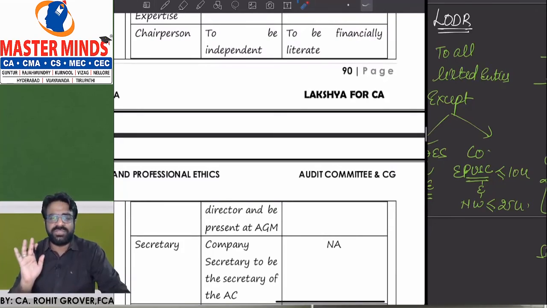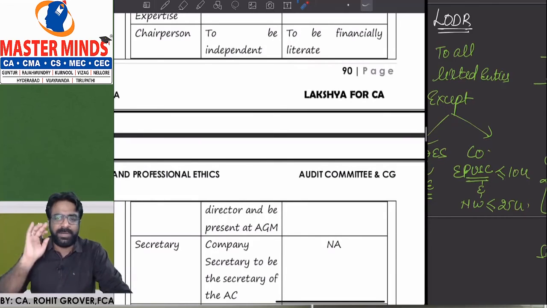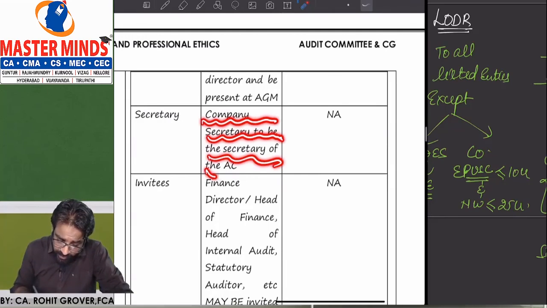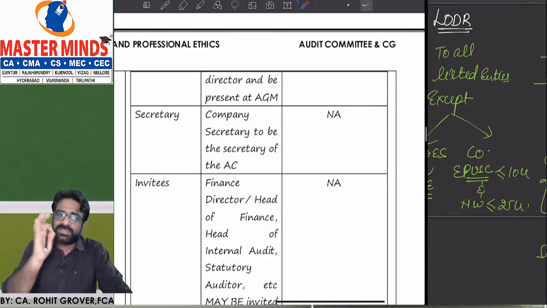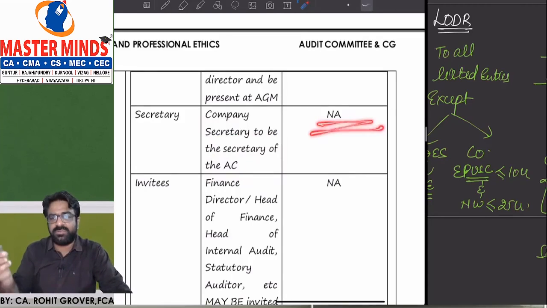The person should be which literate? Financial literate, that is more than enough. Not compulsorily to be chaired by whom? Independent director, right? Next, company secretary of the company. The company secretary is going to be the secretary of the audit committee in case of a listed entity. In the listed entity, the one who is working as company secretary must also work as secretary of this audit committee. That is not required in case of what?